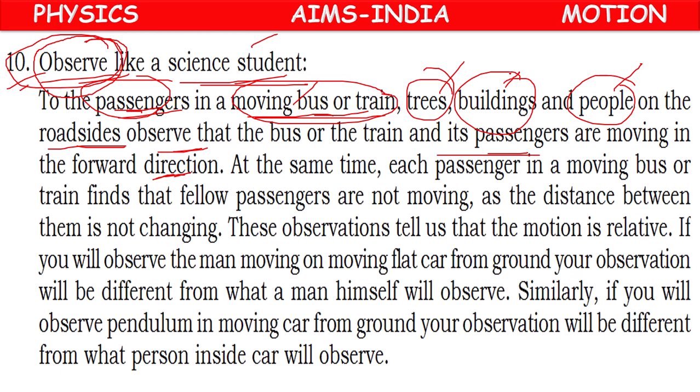Or the outside people feel that the inside people, who are in the bus or train, are moving.